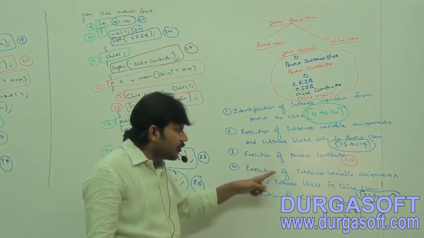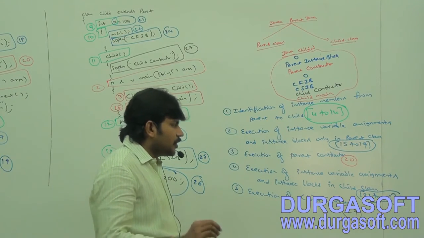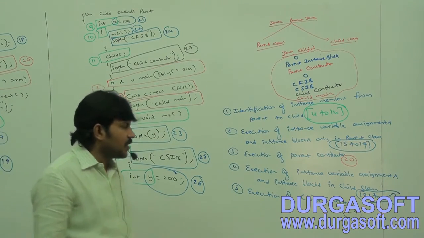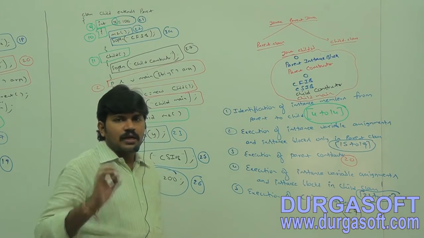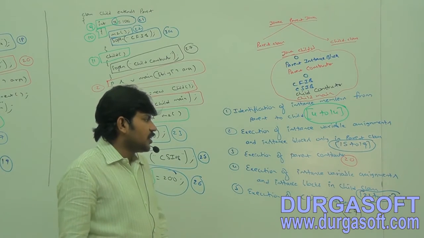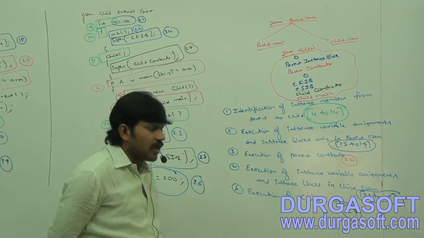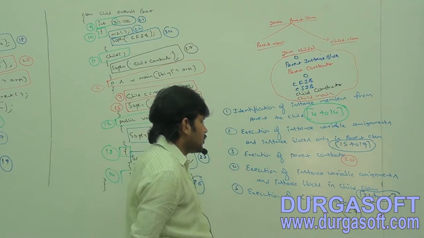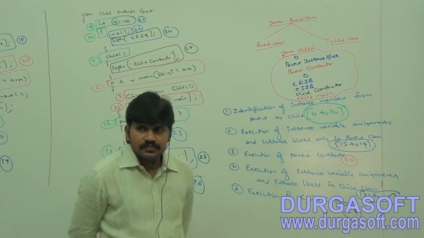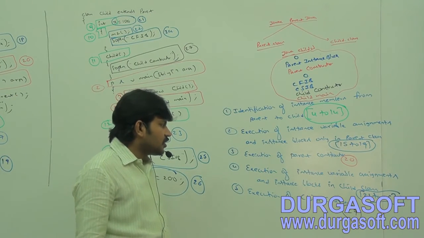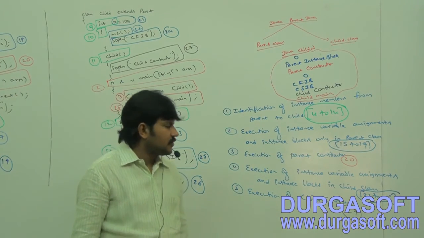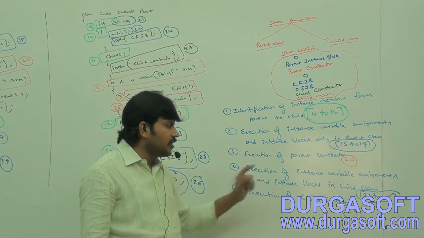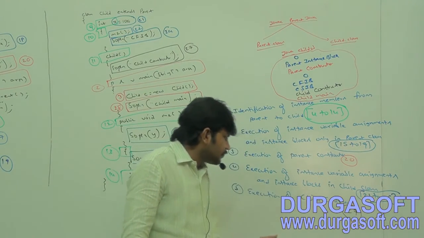Next, execution of instance variable assignments and instance blocks in child class, 21 to 26.